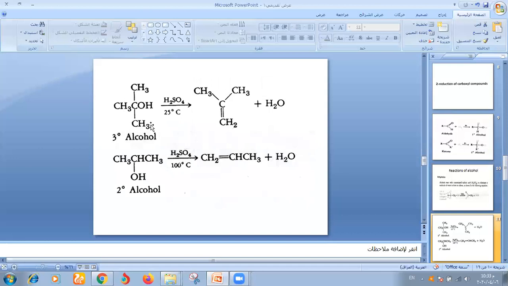Look in this reaction, one hydrogen from here and the OH group from here are removed to form a double bond and release H2O, by the elimination reaction or dehydration. In this reaction, the OH is removed and the hydrogen from here is removed to form the double bond, releasing H2O.